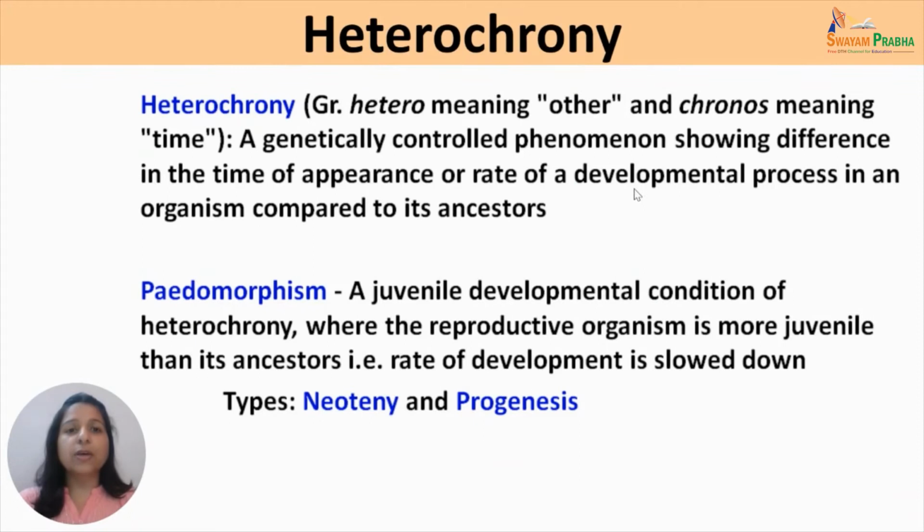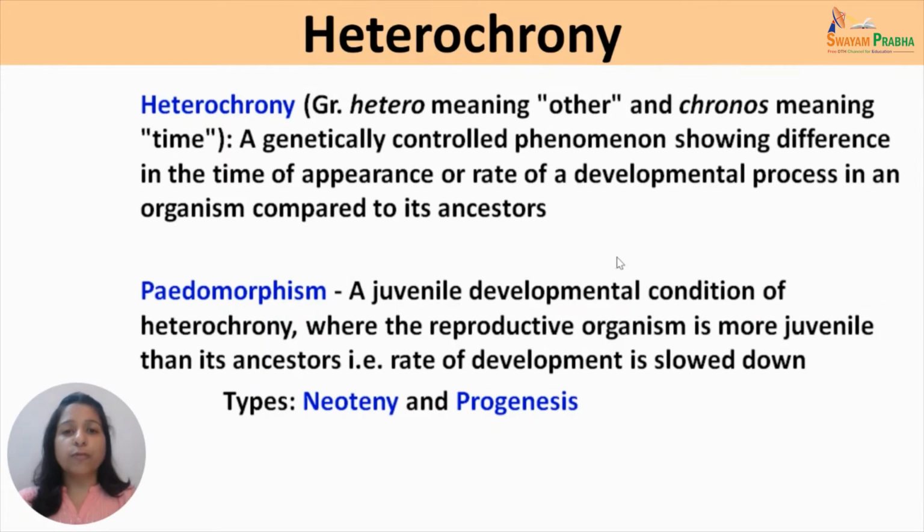When this rate of developmental process is decreased, the condition is called pedomorphism. So pedomorphism means a juvenile developmental condition of heterochrony where the reproductive organism is more juvenile than its ancestors used to be at that particular stage. That means the rate of development is actually slowed down.